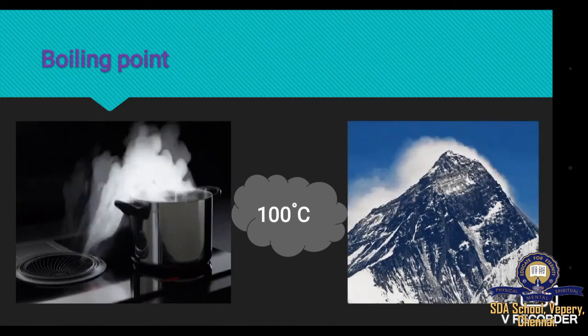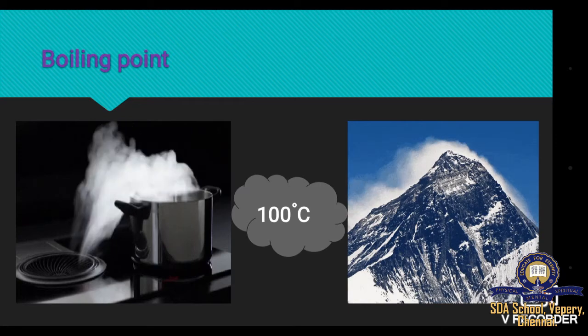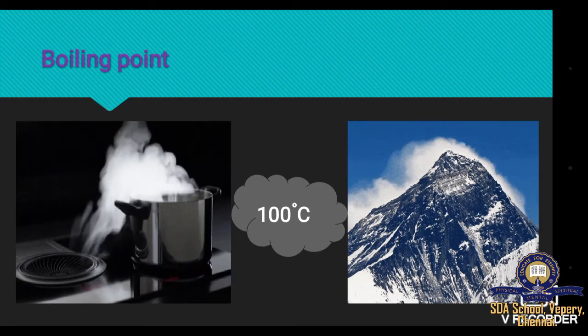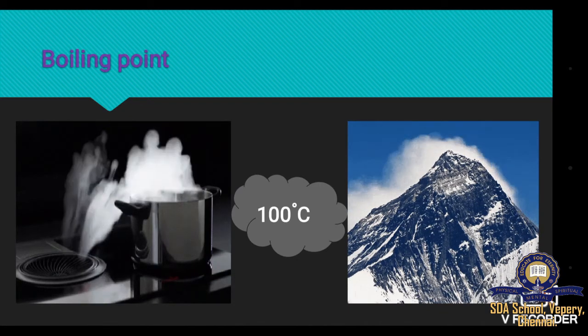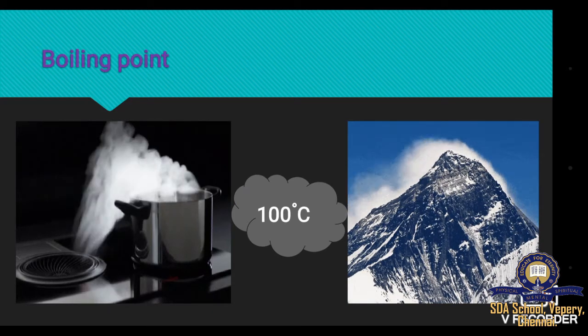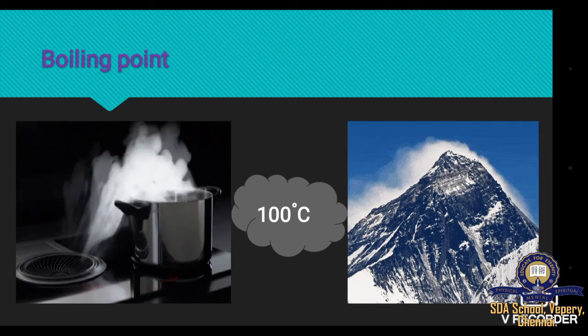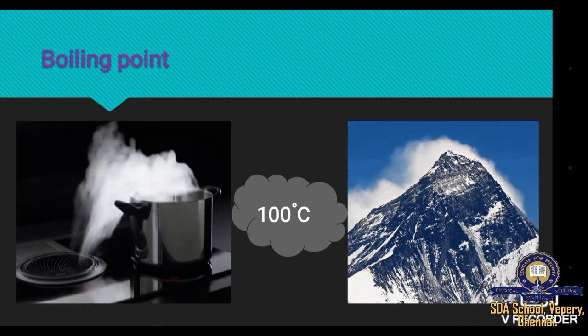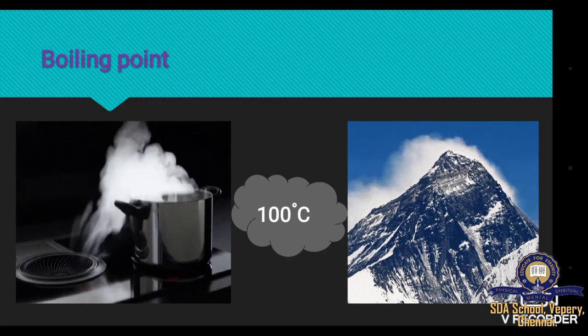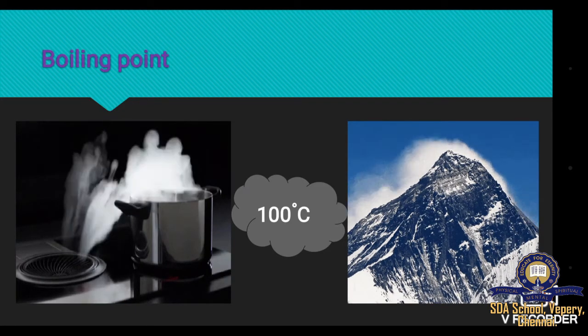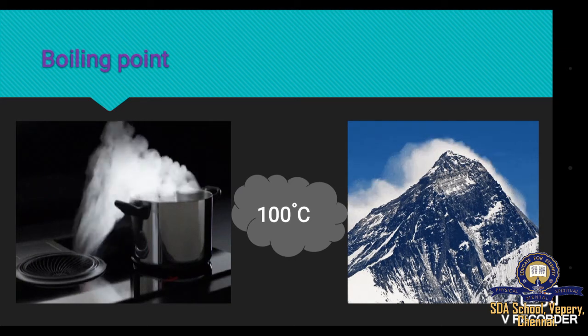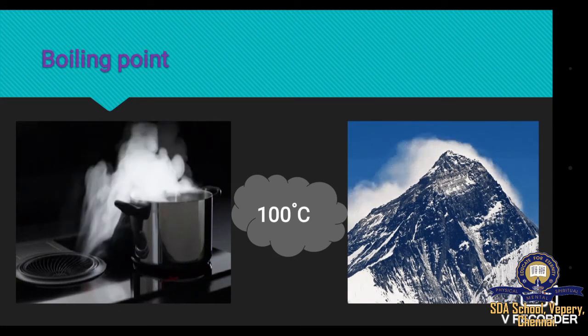In hilly places like Mount Everest, the boiling temperature will be as low as 70 degree Celsius. So, food will not be cooked properly. To solve this problem, pressure cookers are used, where the higher the pressure, the greater will be the boiling point.